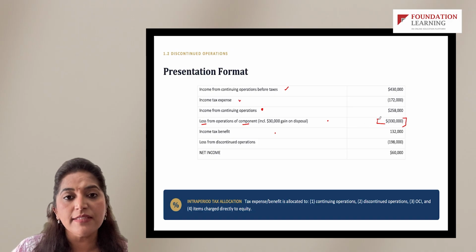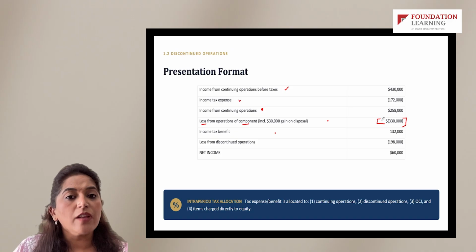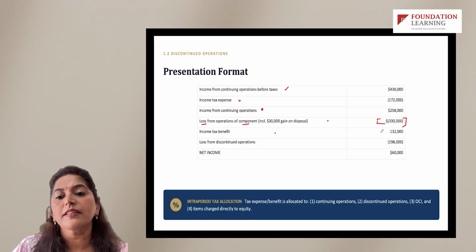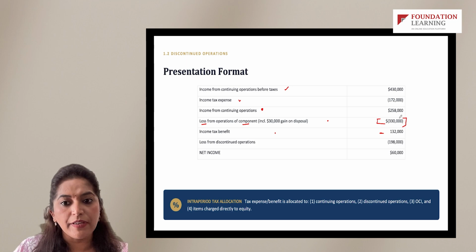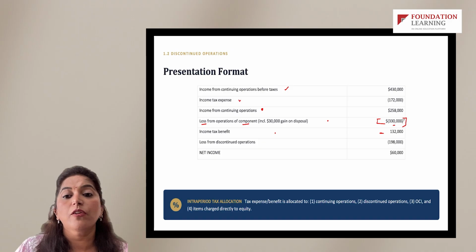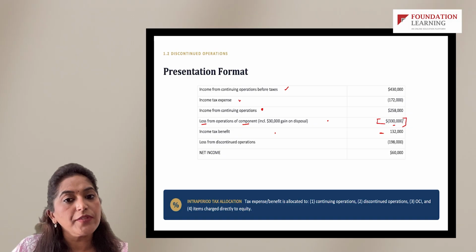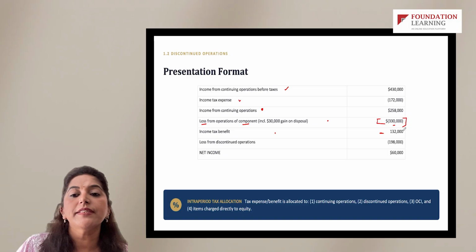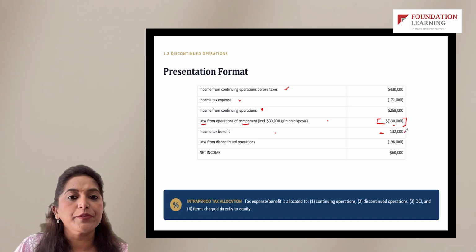If the company earns income, it pays tax. If the company incurs loss, it will get a set off in future tax liabilities, and that is treated as an income tax benefit. So in this case, the company had a loss of $330,000, which basically gave the company a tax benefit.